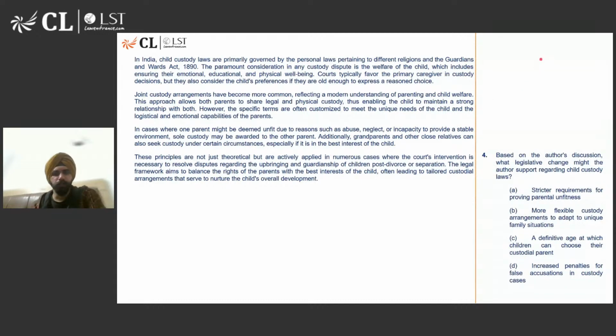Okay, some of you say A, some of you say B. Let's check. Based on the author's discussion, what legislative change might the author support regarding child custody laws? Okay, let's see. These principles are not just theoretical but are actively implied in numerous cases where the court's intervention is necessary to resolve disputes regarding the upbringing, guardianship of the child, post divorce, or separation. The legal framework aims to balance the rights of the parents with the best interest of the child, often leading to tailored custodial arrangements that serve to nurture the child's overall development.